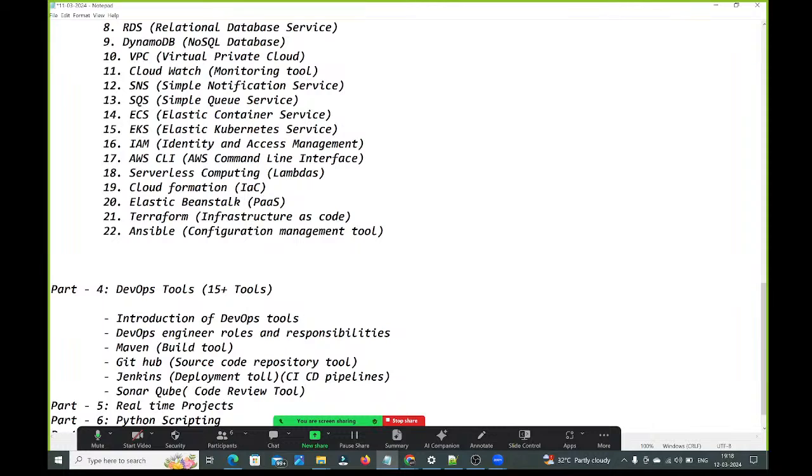Next, what we are going to discuss? Tomcat. And here we are going to cover Tomcat also. What is this Tomcat? Tomcat is a web server. We will deploy the applications in the Tomcat server. Here, we are going to understand how to set up Tomcat in the Linux machines. Next, how to deploy the application manually in the Tomcat server. Right. Then we will go to how Jenkins will deploy the application in the Tomcat server.